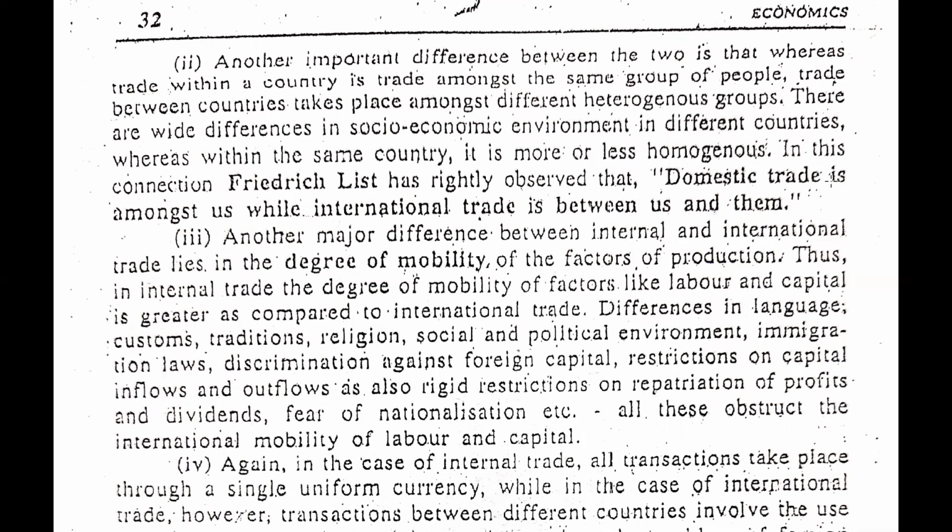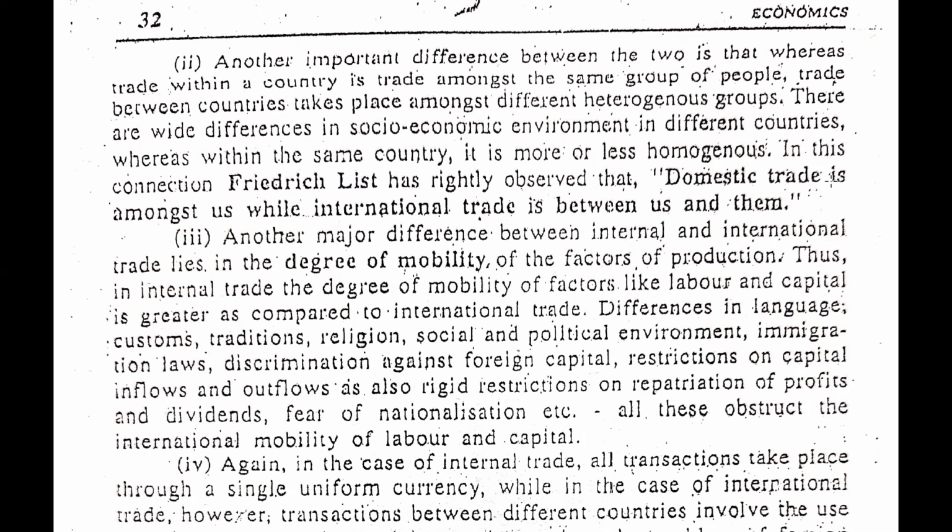But when we are doing international trade, people are quite different from the country that we are living in. So guys, people are quite different in international trade. So we also need to keep in mind that whatever trade we are doing, we also need to focus on the people to whom we are selling our product.